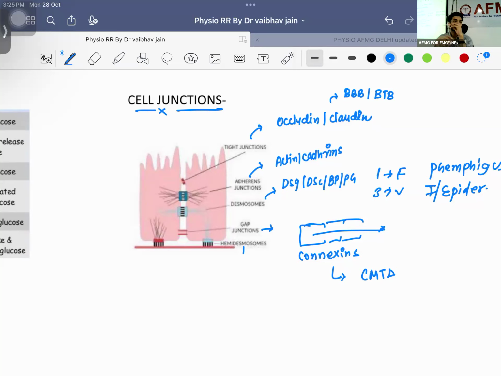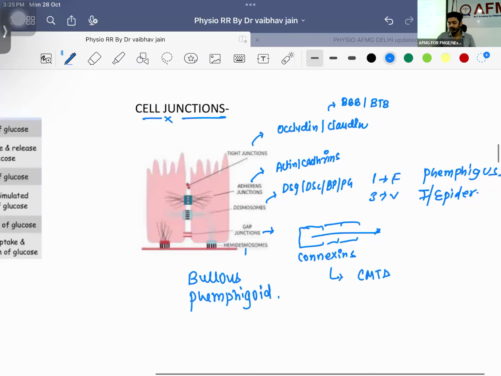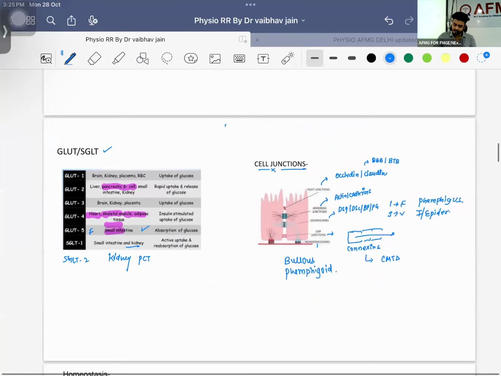If there is antibody against this BPAG1 or BPAG2, what is going to happen? There is going to be some space, and in that particular space, if the fluid is getting filled, that is what is bulla, right? That is going to be a disease known as bullous pemphigoid. Bulla means a clear fluid filled lesion more than 1 centimeter. Pemphigoid. Done.